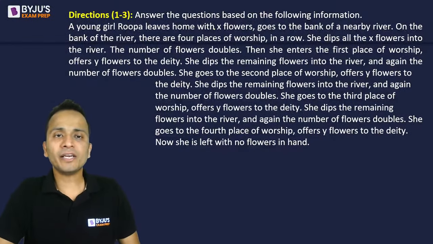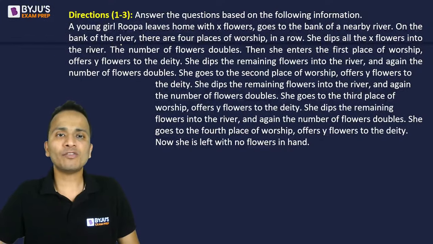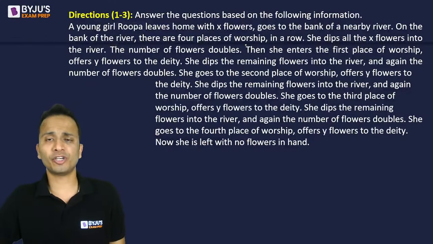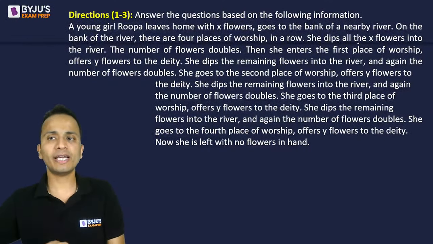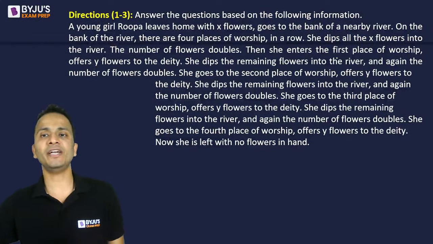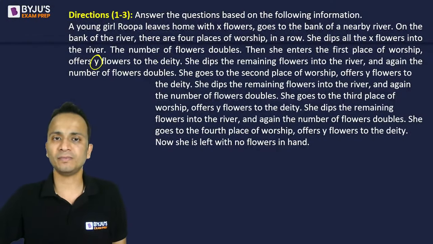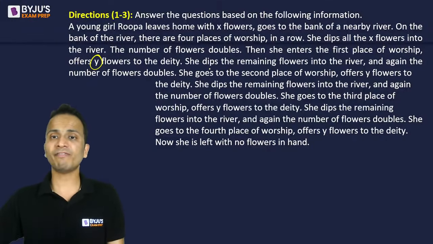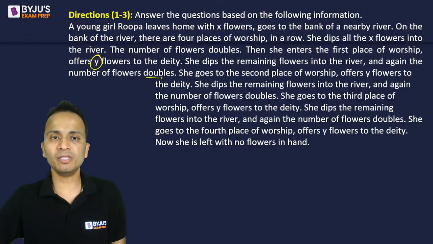Now, the question says that a young girl, Rupa, leaves home with X flowers, goes to the bank of the river nearby. On the bank of the river, there are 4 places of worship in a row. Now, what she does is she dips all the X flowers into the river, and the number of flowers doubles. After that, she enters the first place of worship and offers Y flowers to the deity. Now, she dips the remaining flowers again into the river, and again the number of flowers doubles.